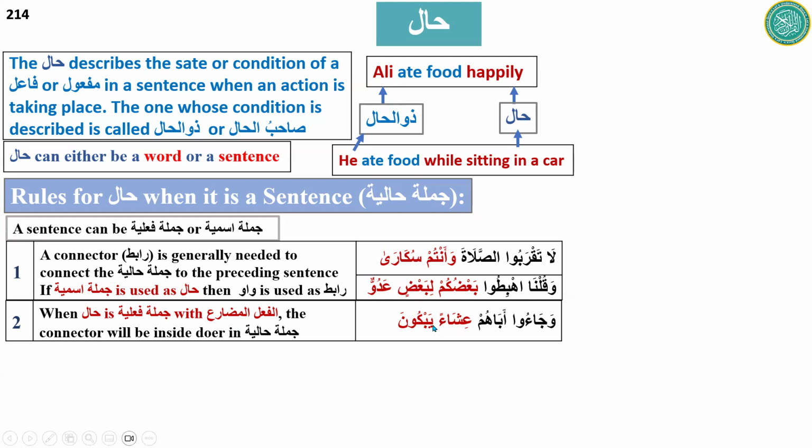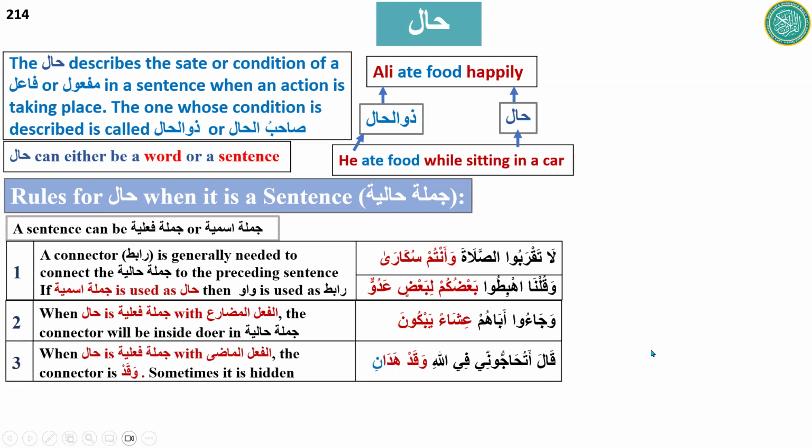In the table that we learned, fi'l al-madi, fi'l al-mudari, every word in that column is itself a complete verbal sentence. Okay. And they came to their father at Isha time while crying. So while crying is the hal here.